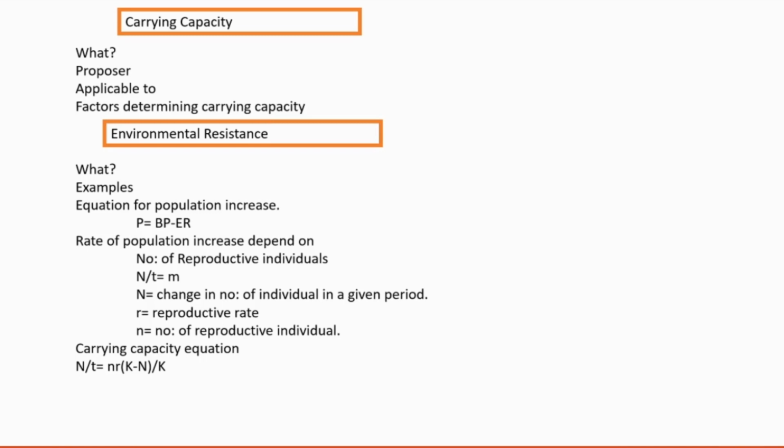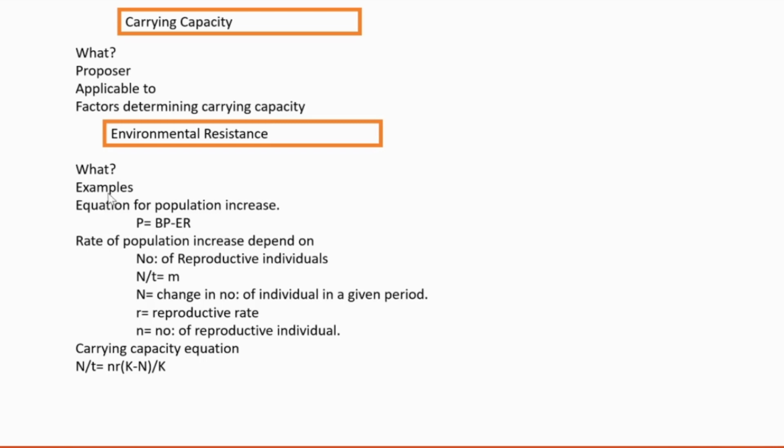Then environmental resistance. What is environmental resistance? Resistance means the opposing forces against the growth. The environmental resistance are those forces that decrease the population growth. Which are the resisting forces?